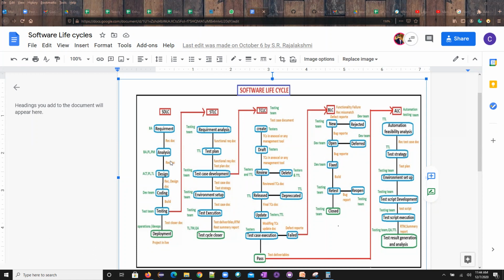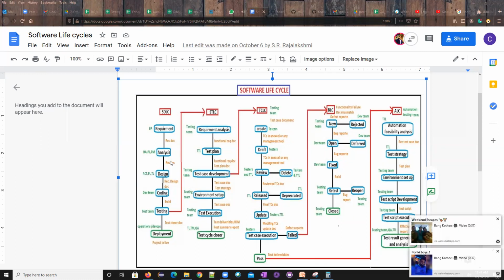So this is where the birthplace of STLC. So here the STLC will be born over here. So now in the testing phase, the testing team will be participating, and then the respective business owners will be participating, because if there is any requirement clarifications or anything, the team will be reaching out to the respective business owners. So once after the particular testing phase, then it will go for the deployment. In the story, we will do the handover. So, ma'am, all things are completed. So take back your home. So that's how the people will be giving back to them.